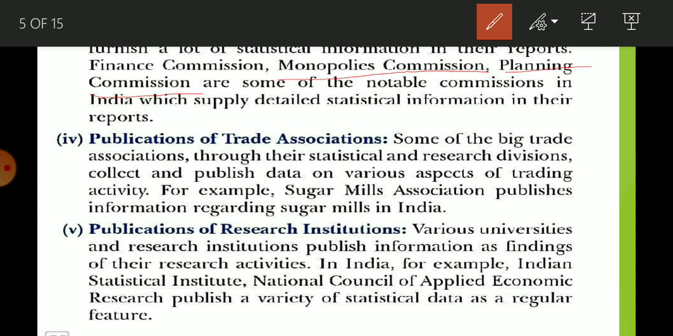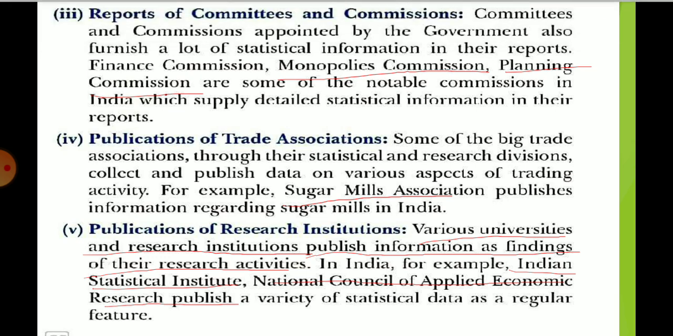Some big trade associations, through their statistical and research divisions, collect and publish data on various aspects. For example, sugar mill associations publish data regarding their mills. Next is publication of research institutions. Various universities and research institutions publish information as findings of their research activities. For example, the Indian Statistical Institute and the National Council of Applied Economic Research. These institutions regularly publish their data.